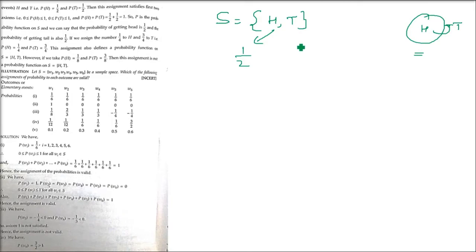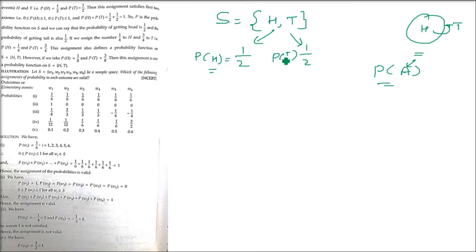So if we assign the number half, which is actually the probability, to each of the outcomes, which are the elementary events H and T, that is, the probability of head is half and the probability of tail is half. Probability of getting a head is half, probability of getting a tail is half. Okay?